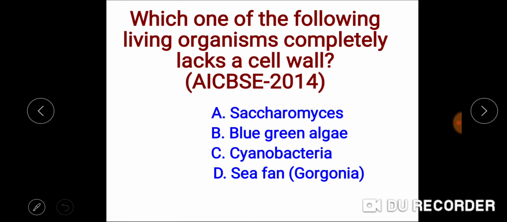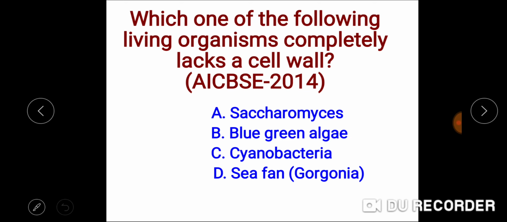Which one of the following living organisms completely lacks a cell wall? इनमें से कौन सा बैक्टीरिया, कौन सा ऑर्गेनिज्म है दैट लैक्स ए सेल वॉल? And here the options are Saccharomyces, blue green algae, cyanobacteria, sea fan, Gorgonia.